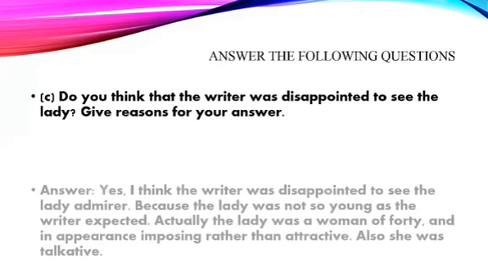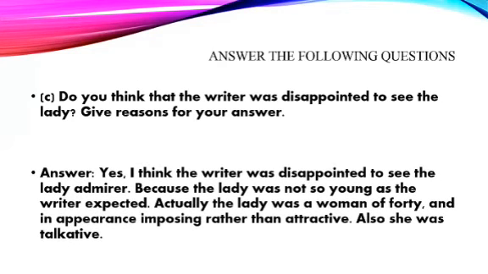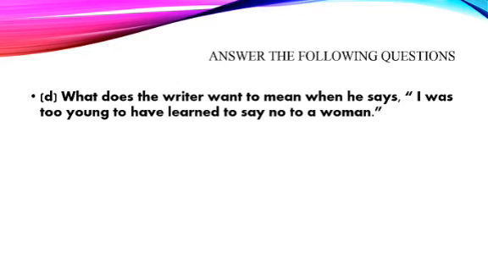So, the answer is yes, I think the writer was disappointed to see the lady admirer because the lady was not so young as the writer expected. Actually, the lady was a woman of 40 and in appearance imposing rather than attractive. Also, she was talkative. Number D. What does the writer mean when he says, I was too young to have learned to say no to a woman?